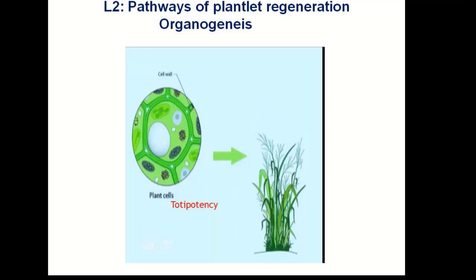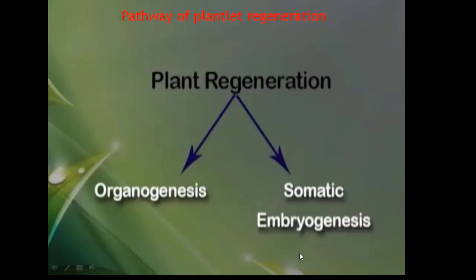Cell has got the capability to regenerate into a whole plant. This is known as totipotency. Basically, there are two pathways of plantlet regeneration. One is organogenesis and another is somatic embryogenesis.